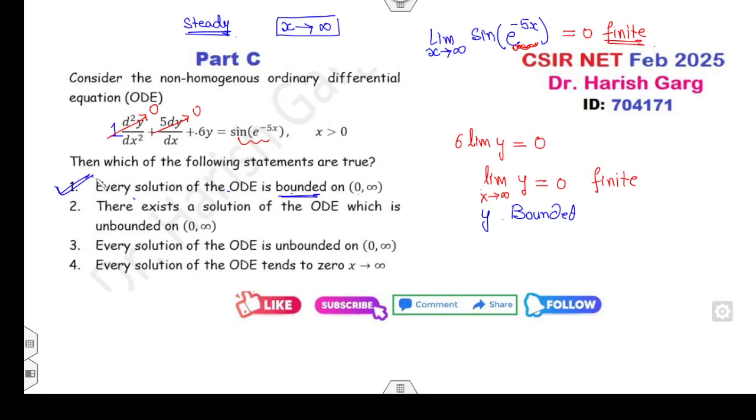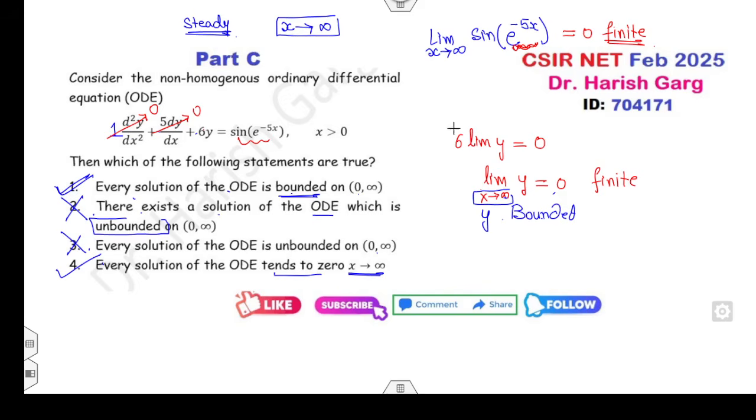Yes. Fine. In this statement they did not ask you to find and show the solution. That means you can find it simply by shortcut tricks. There exist solutions of the ODE which are unbounded. That's wrong because we have obtained at x approaches infinity that this is bounded, so that second option is cancelled. Every solution of the ODE is unbounded on 0 to infinity, wrong, because my solution is bounded. Every solution of the ODE tends to 0 as x approaches infinity. Yes, this is the final answer.